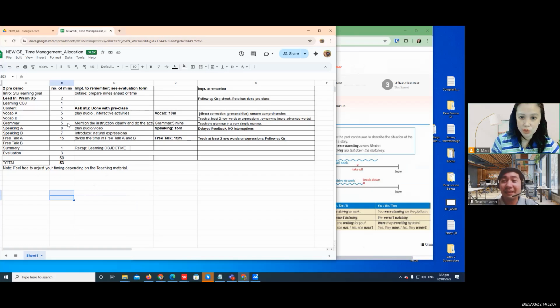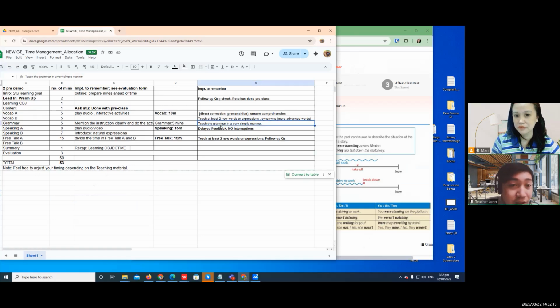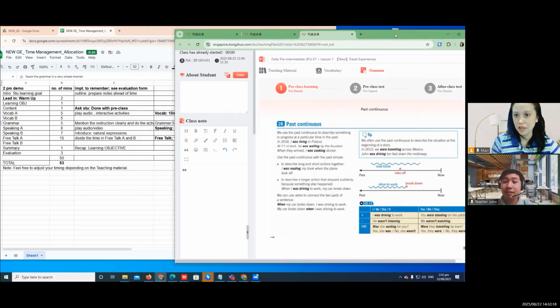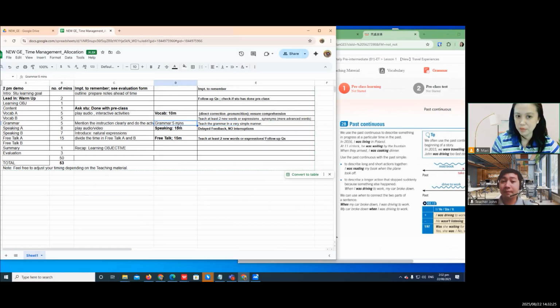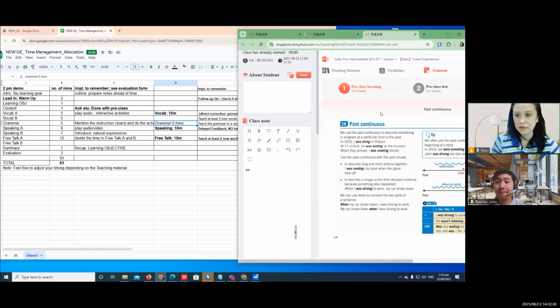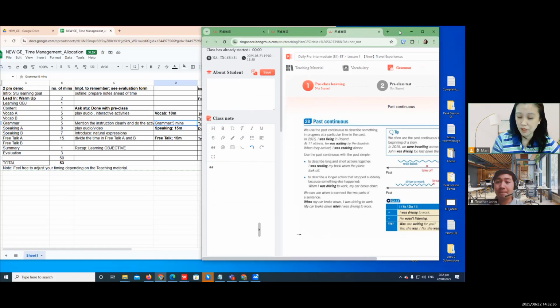So how you can do that is, can you please read this? Teach the grammar in a very simple manner. How I would normally tell the teachers to do that in an efficient manner and to be able to finish it in few minutes is that you can make this the class notes as your whiteboard, and you can make sample sentences just like a formula of how to make a past continuous.